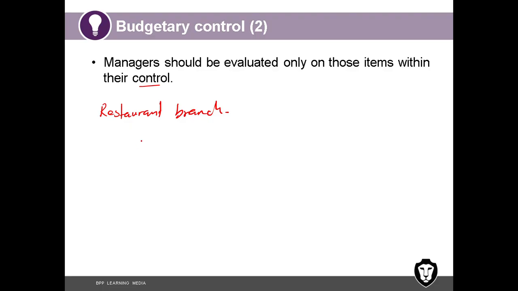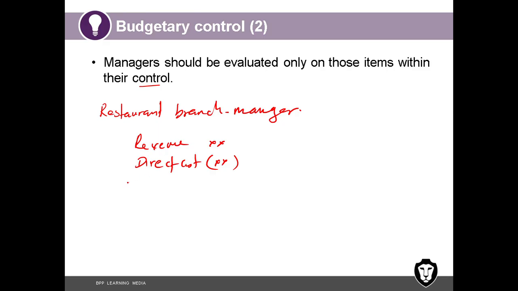Right. So if you look at the performance of this manager, revenue is controllable. He has to promote his branch and attract the customers. Direct costs are, of course, controllable, like food and revenue costs, because if there are wastages and all, he has to control them, or you can say cost of sales.